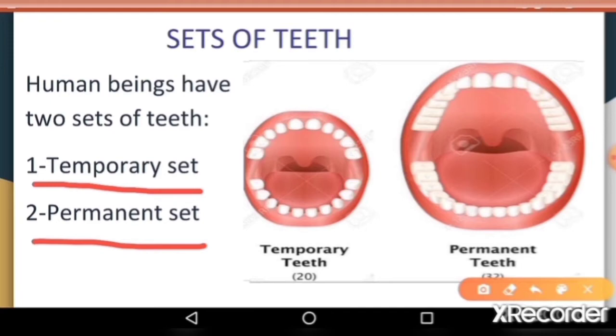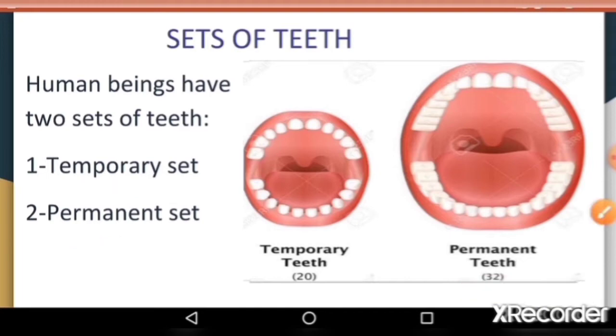Many of us may have asked any elder, why are my teeth falling? But have you ever wondered what is the difference between milk teeth and permanent teeth?